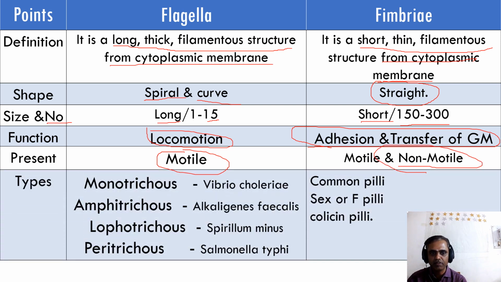Some of the types we have already studied: monotrichous, amphitrichous, lophotrichous and peritrichous. Some types of fimbriae are common pili, sex or F pili, and Colicin pili. The pili are otherwise known as fimbriae. So this is the structure, and this is the difference between flagella and fimbriae. Very important for the exam.